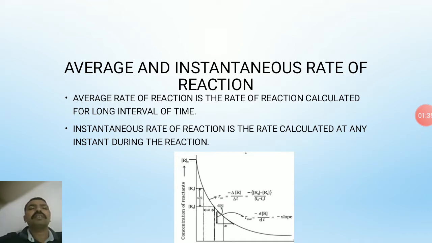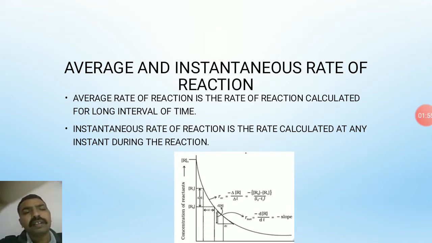What is meant by average and instantaneous rate of reaction? Average rate of reaction is the rate of reaction calculated for a long interval of time. Instantaneous rate of reaction is the rate calculated at any instant during the reaction.